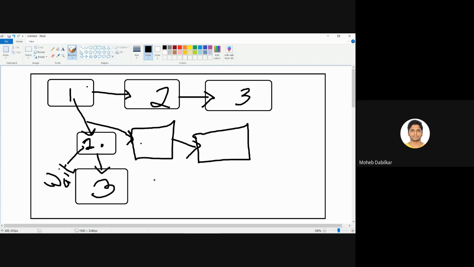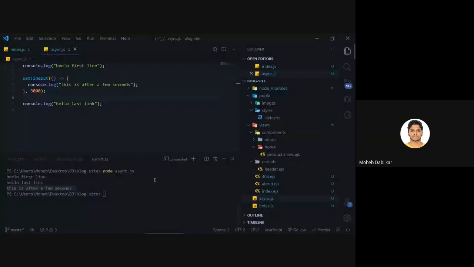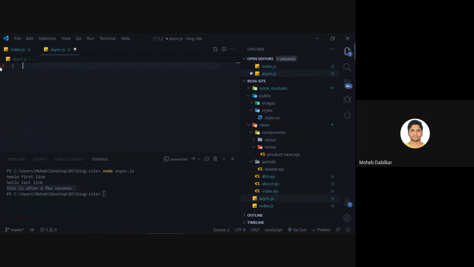Let me show it inside the program itself. What I explained right now, let's go back over here. Let's go with our old method, so function caller. It is a function that is supposed to run as soon as our JavaScript is called.